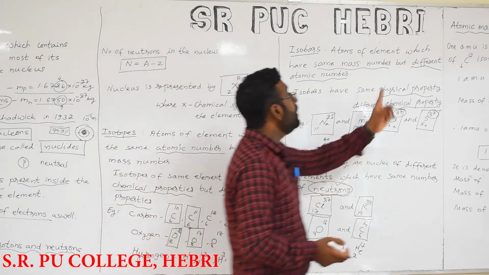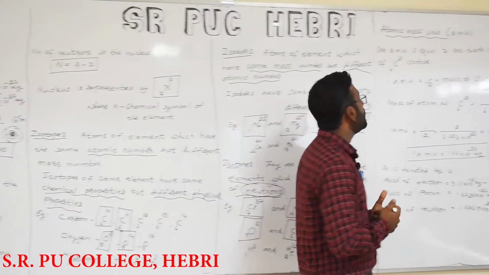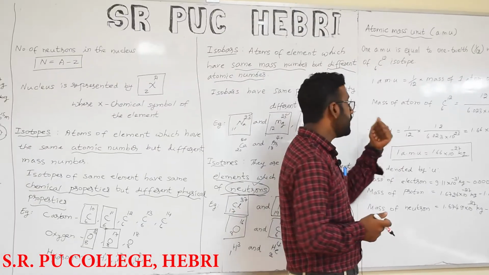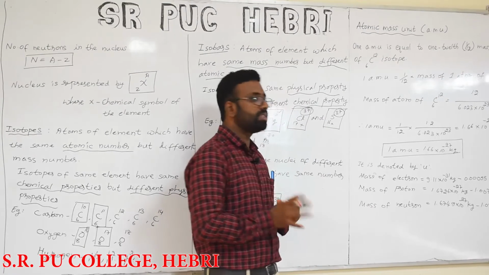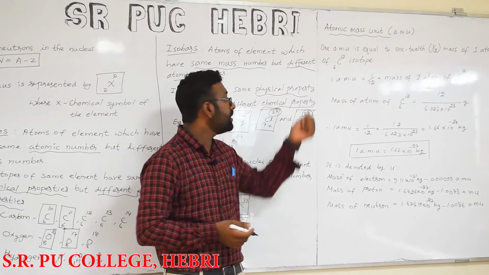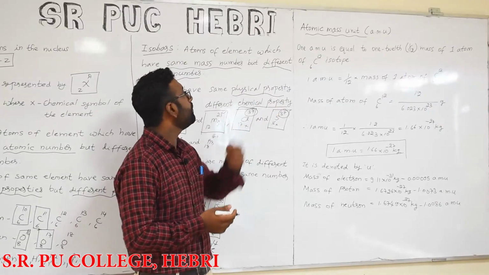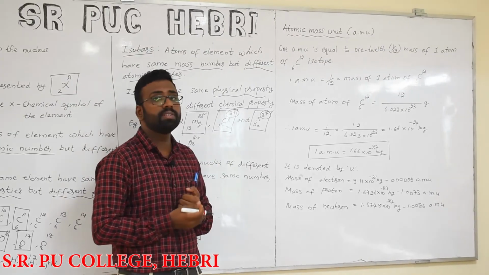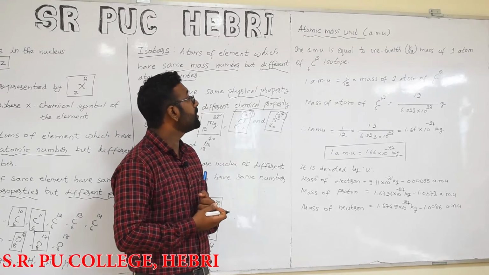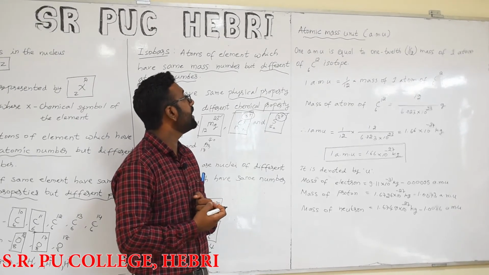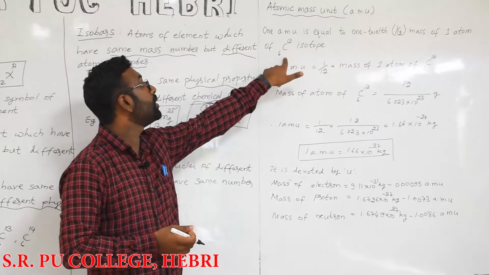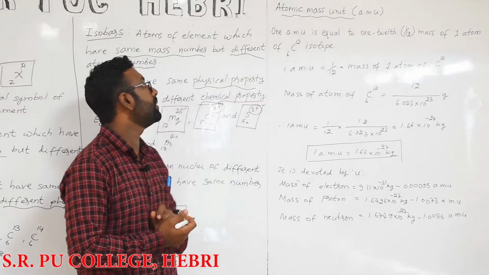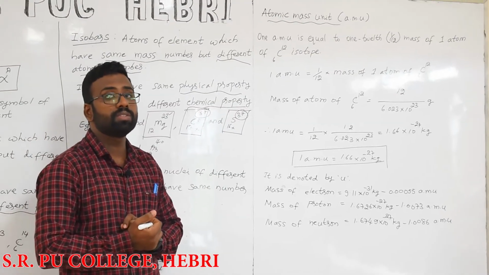Next, we will move on to atomic mass unit. You have already seen it in the previous chapter, but just to revise, we will see it once again. One atomic mass unit is equal to 1/12 of the mass of one atom of the carbon 12 isotope.